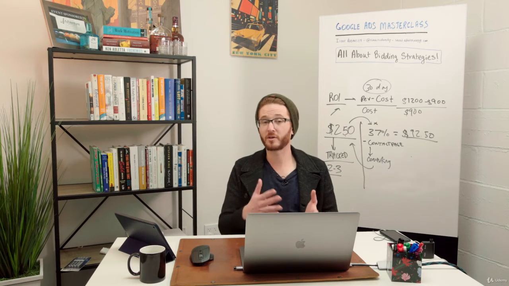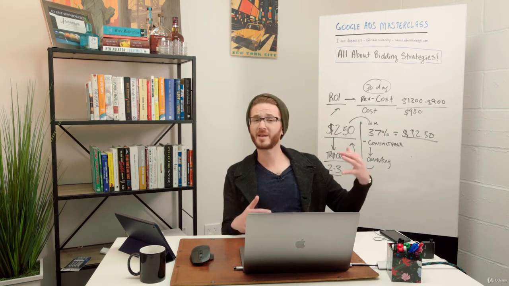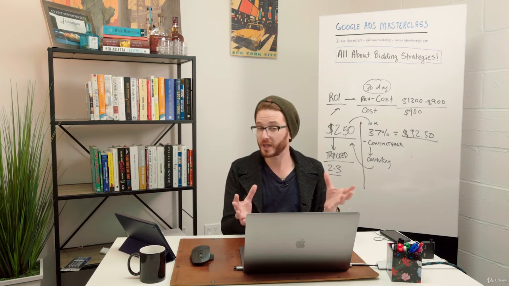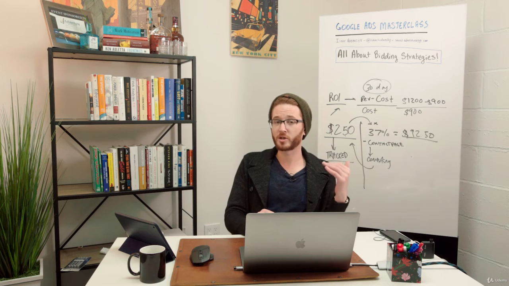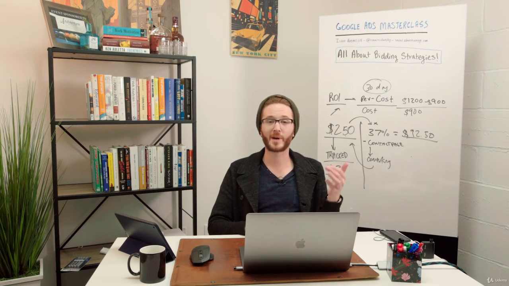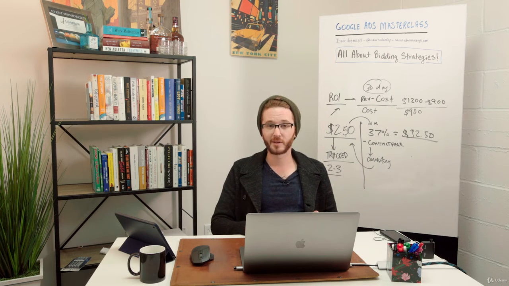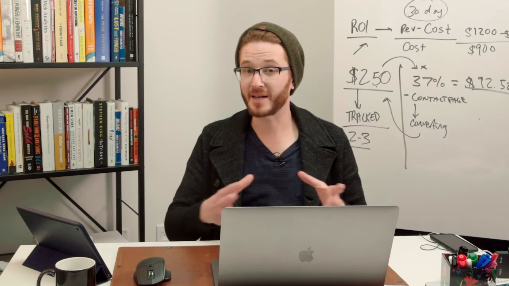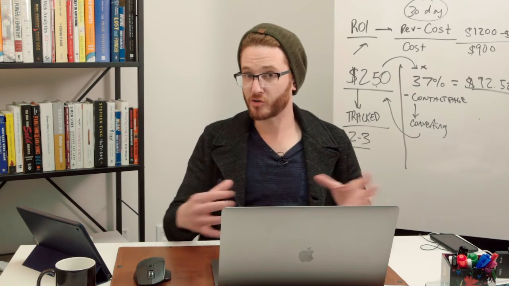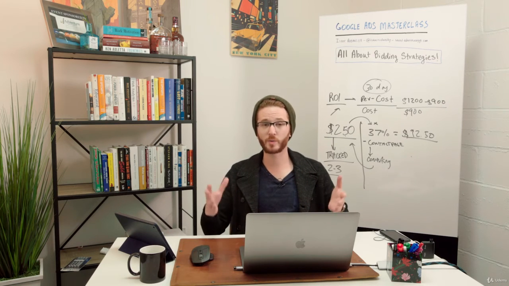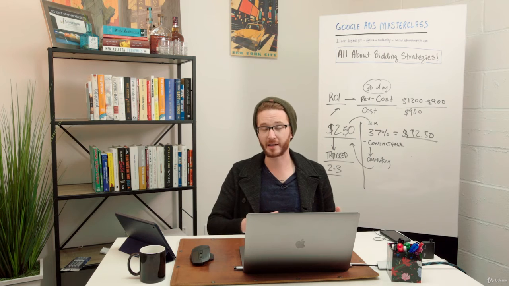That's another good thing to point out. Getting started with automation could be a little scary. It could be daunting, like you're losing control of how much you're paying per click. And yeah, that's true, but automation could be very good. And of course, we don't care about control. We don't care about our ego. We don't care about our pride. What do we care about? Profit. We care about making money. So enhanced CPC is a really great place to start experimenting with some of these automated strategies and to see how Google changes our bids and what our results actually are. And of course, we have to make sure we're tracking conversions and conversion value, so we can assess if this is actually making sense.